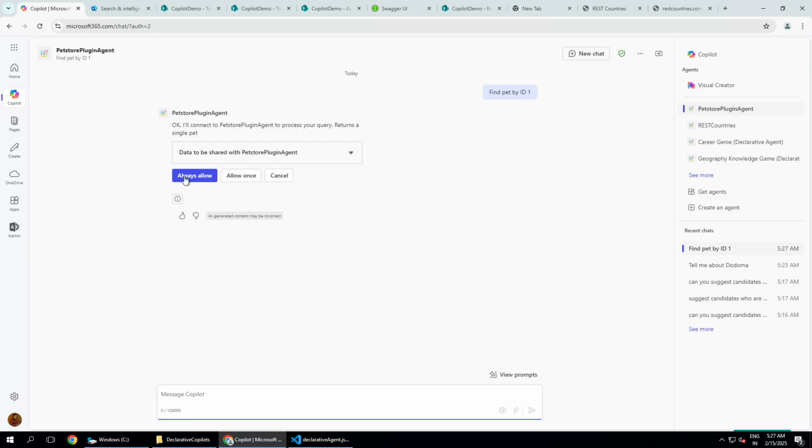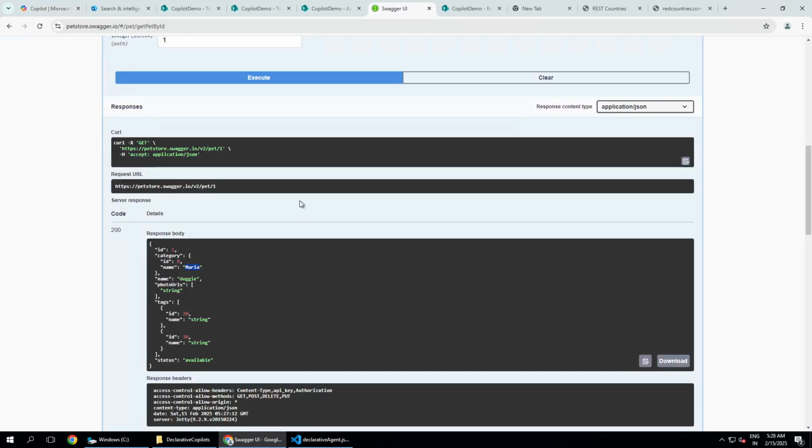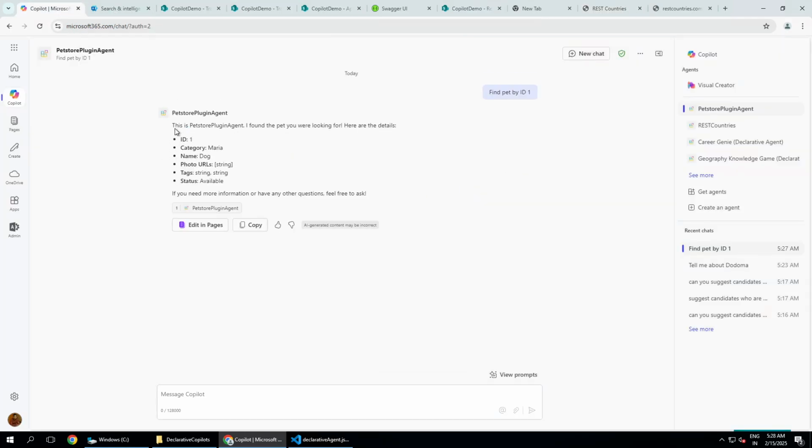We just have to allow this connection, and we should get the response from the agent with the information for this particular pet with the ID of 1. If you remember, this ID was for a doggy called Maria. Now if we go back, we have find pet by ID 1. The ID is 1, the name is Maria, the category is dog. If there are any photo URLs or tags mentioned, we should be able to see them. And this is the indication that this is coming from the REST API called pet store plugin agent.